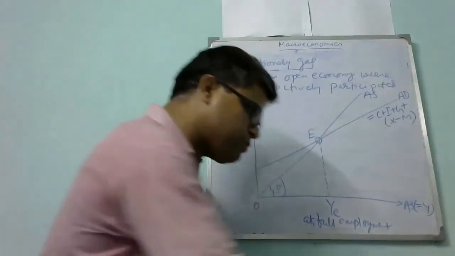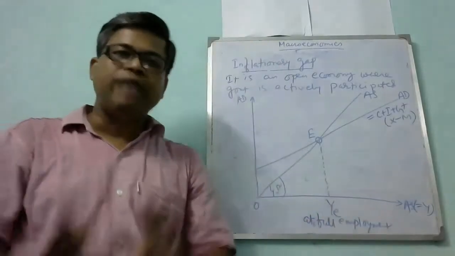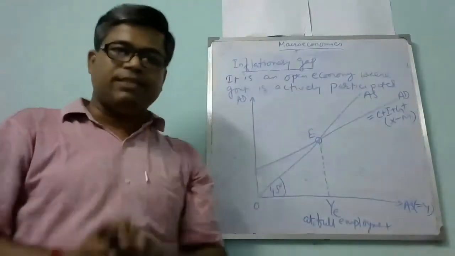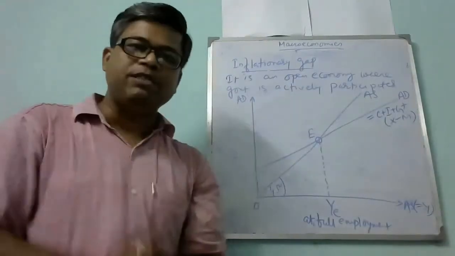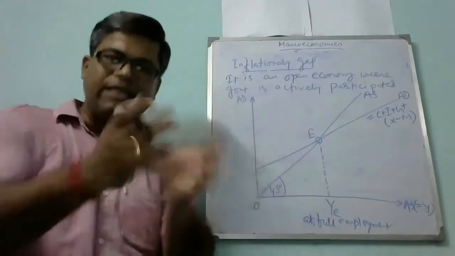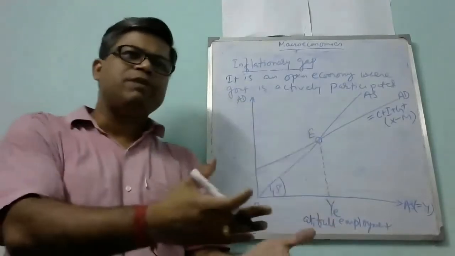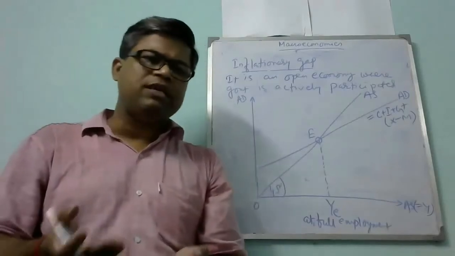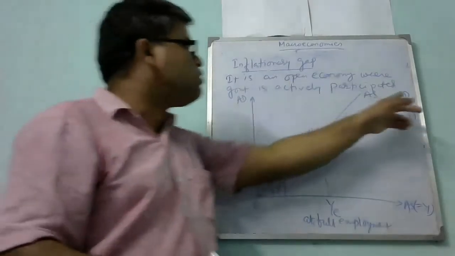Now suppose in this situation that government expenditure increases, or autonomous investment expenditure increases. Anything can be possible: either investment increases, or government expenditure increases, or exports increase. Then what will be the impact on AD?